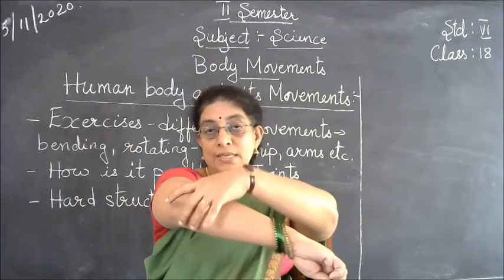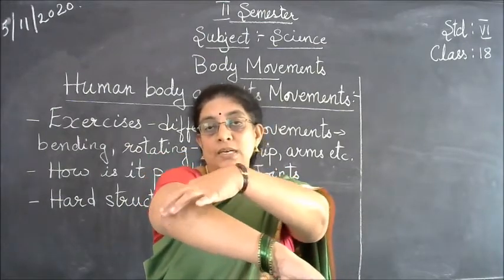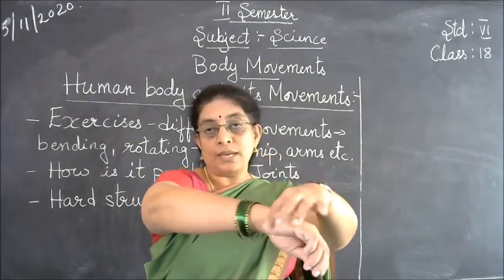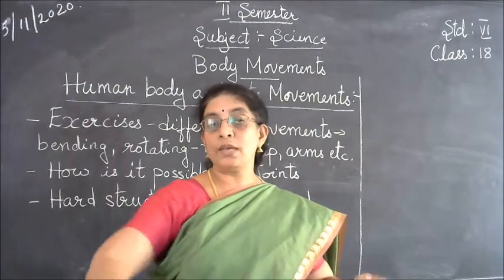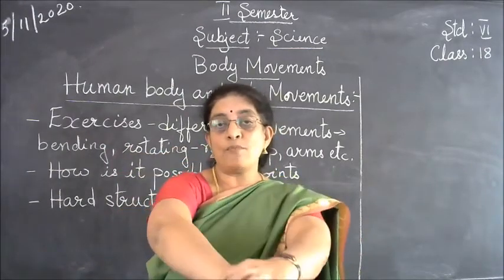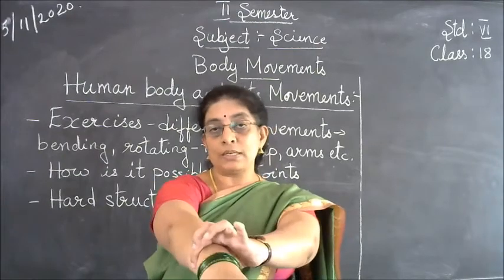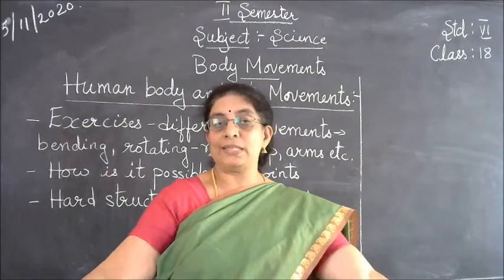Okay. Because there is a joint at the elbow, between your shoulder and wrist, you are able to bend your hand. If it was a single strip of bone without any joint, could you bend your hand? No, you would have to be stiff like this only.